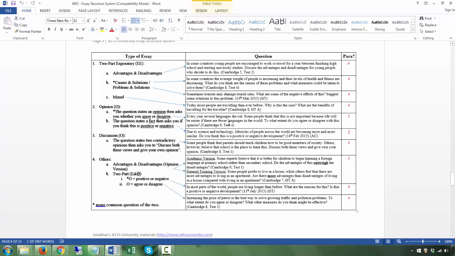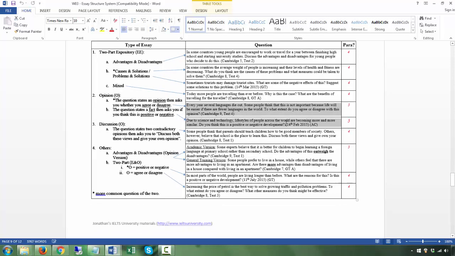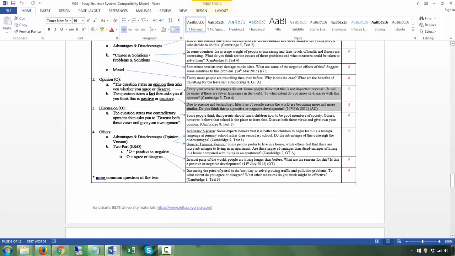First reason, second reason, third reason why you believe this is positive, why you believe this is negative, or why you agree or why you disagree. Okay, so you will have 5 paragraphs in total. And for advantages and disadvantages, you will have 5 paragraphs because you also have 3 body paragraphs. In your first body paragraph, you will talk about the side you consider weaker. If you say the advantages outweigh the disadvantages, or there are more advantages than disadvantages, then the first body paragraph will talk about the disadvantages.